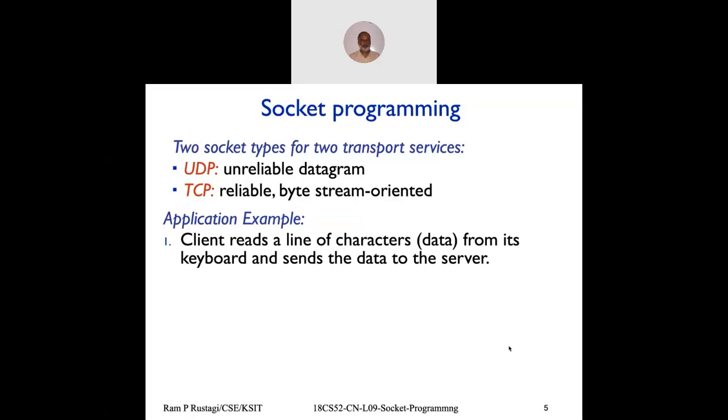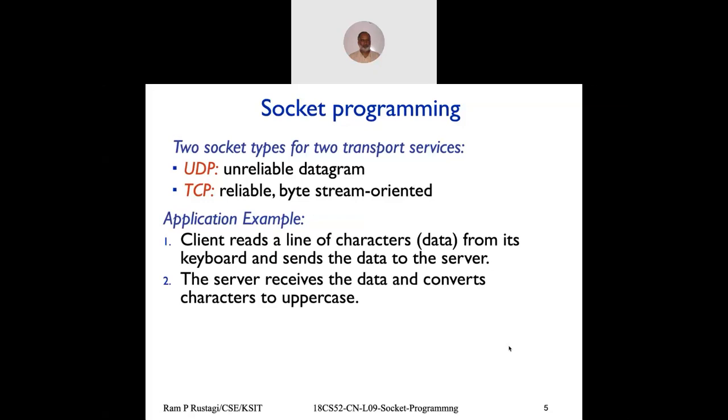So for our socket programming example, we'll take a very simple example of a client reading data from the terminal and sending it to the server. We'll do it for both TCP and UDP. And the server program would receive this data, convert it into uppercase, and send it back. Originally, socket programming came with BSD Unix, so it was written using C programming. But now, as authors, we also follow Python-based programming. So our program would be in Python.